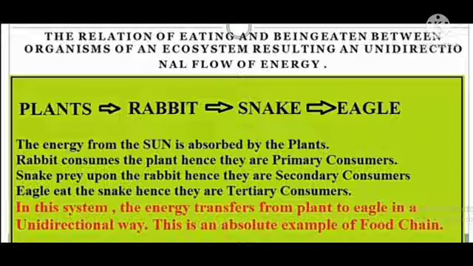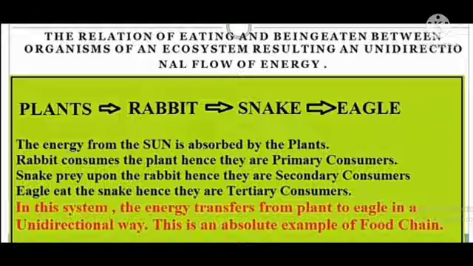And eagle eats the snake, hence they are tertiary consumers. In this system, the energy transfers from plant to eagle in a unidirectional way. And this is an absolute example of what? Food chain.